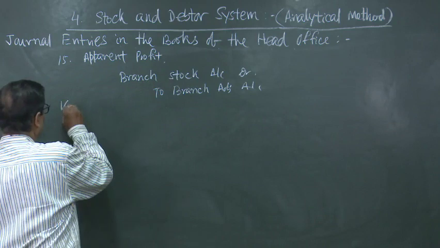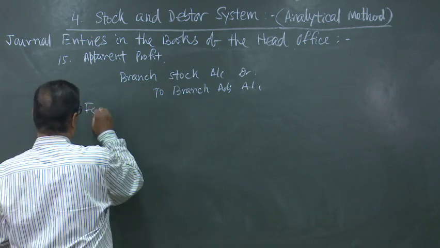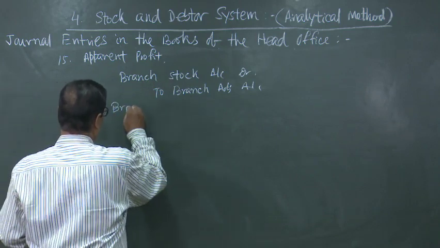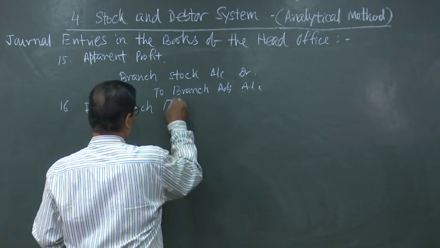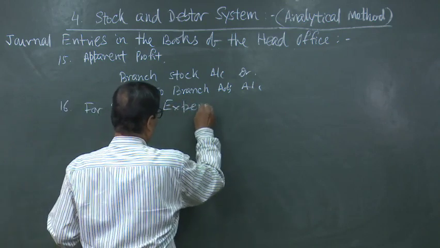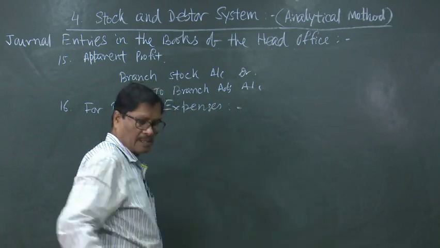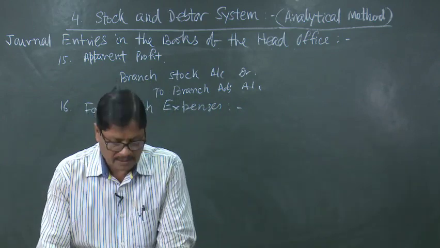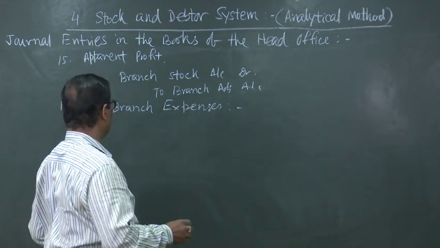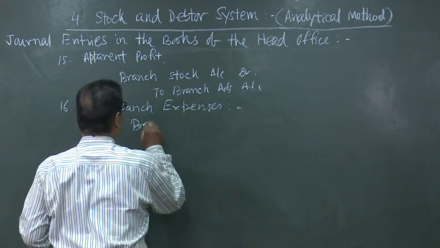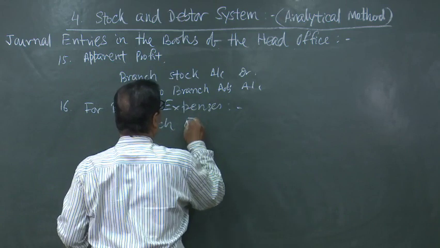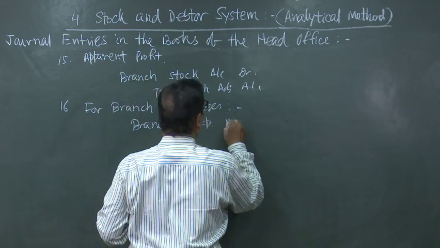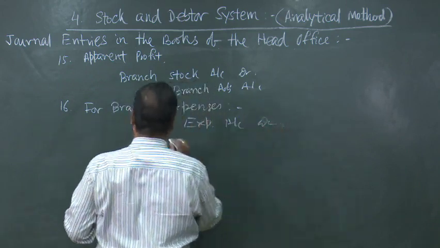Then number 16 entry is for branch expenses. For branch expenses paid in cash, the entry will be branch expenses account debited to cash account.